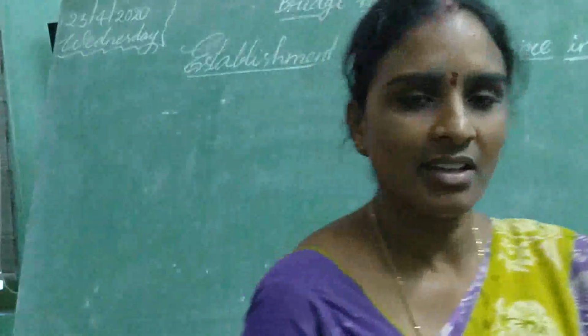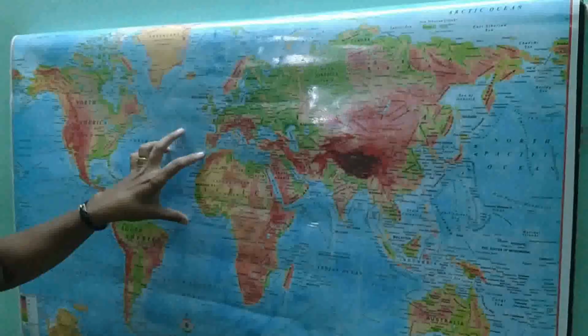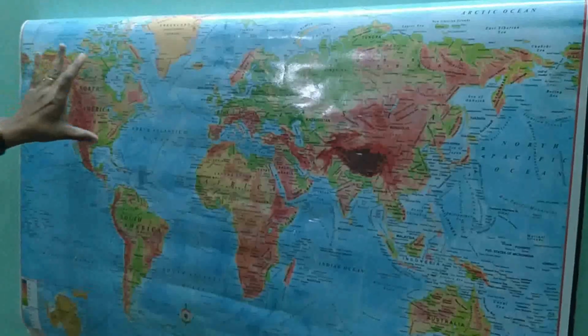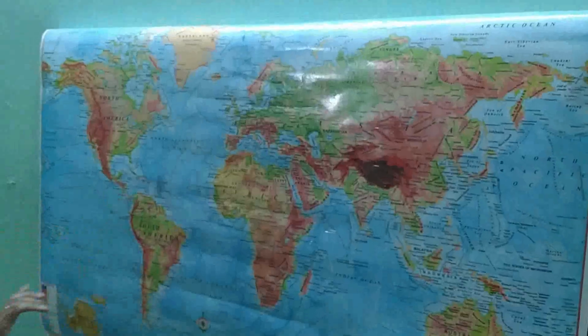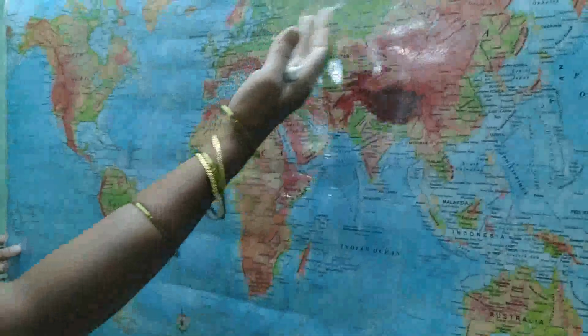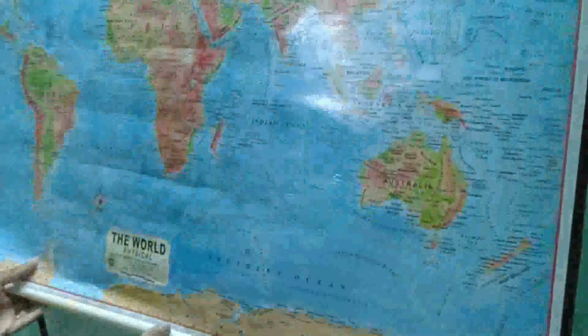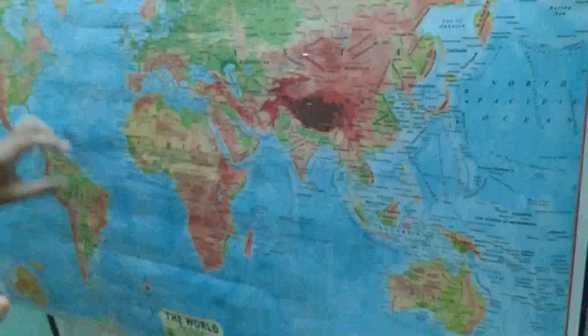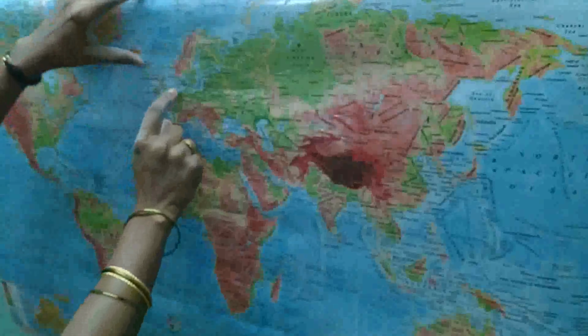So generally, these are the continents of the world. You can see North America, South America, Europe, Asia, Africa, Australia, Antarctica. Of these 7 continents, you can see here the European countries.